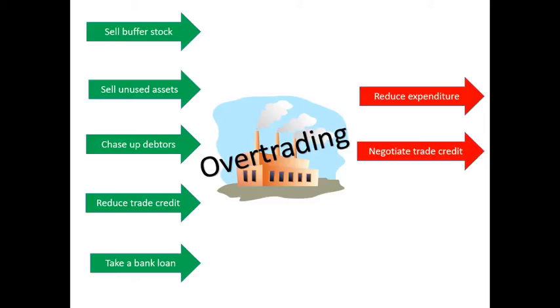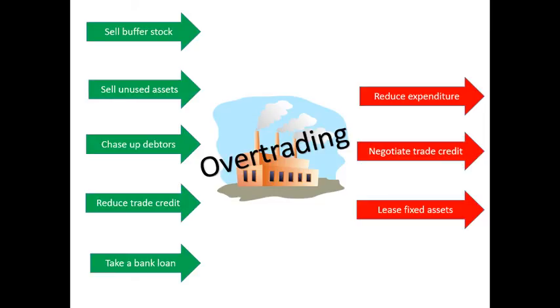Can we negotiate trade credit with our suppliers? So if we do need to kit out a new shop with stock, can we get some trade credit for a month or so so that we're able to generate some revenues and hopefully pay that off in a month's time? Or do we need to invest in the new fixed assets ourselves? Can we lease fixed assets instead, rather than buying them outright, and pay a monthly fee rather than a big upfront fee? Maybe we could even outsource some production in order to cope with increases in demand.